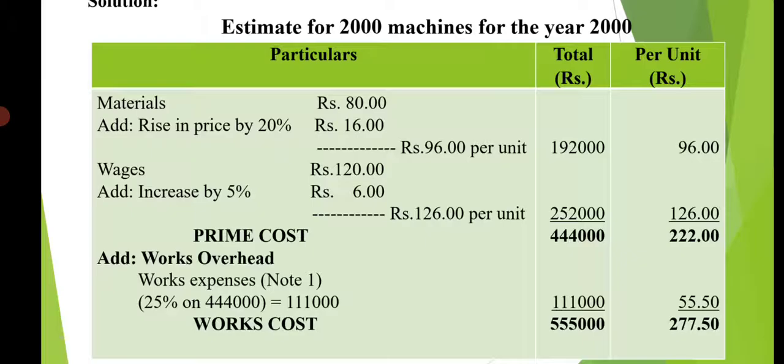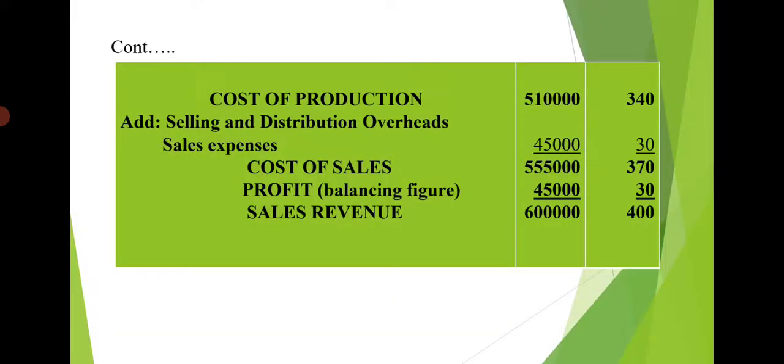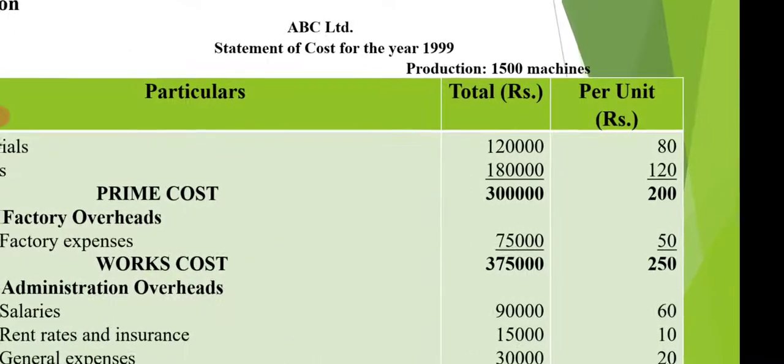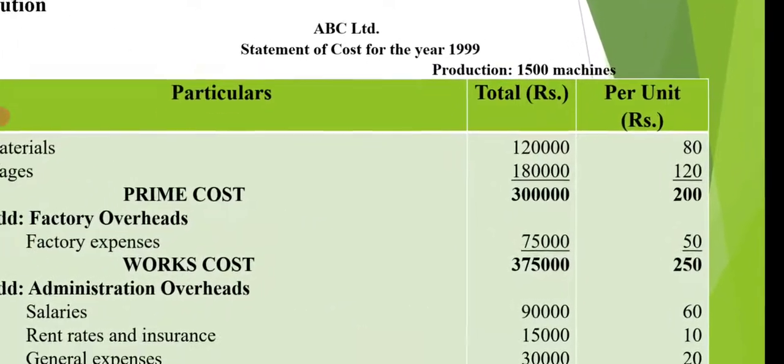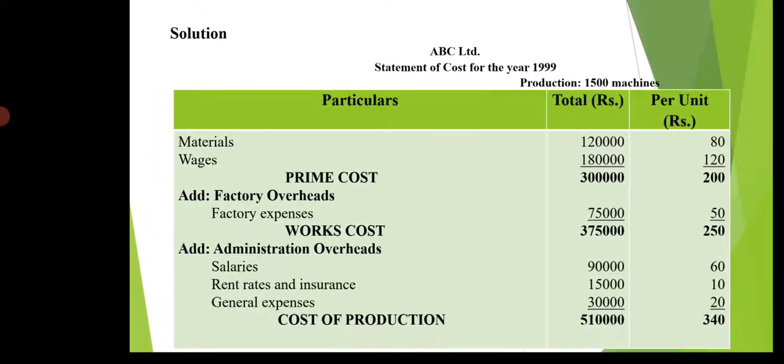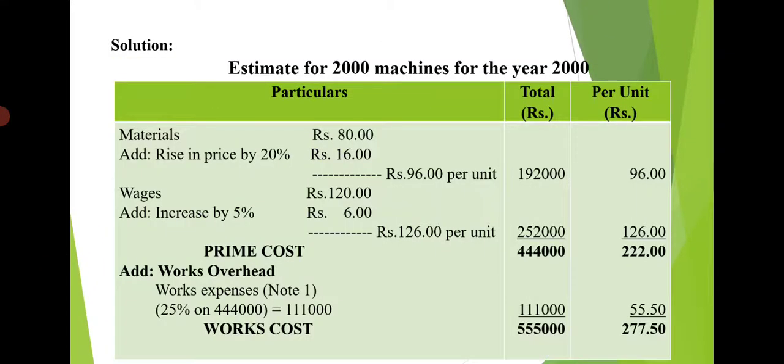That means if we increase the production material cost will increase. If we decrease the production, the material cost will decrease. So it is a variable cost. So likewise wages also are variable cost. So we have to take all the variable cost per unit. So for that per unit we have to make additions and deductions. So per unit cost, as we have calculated earlier, per unit material cost is 80. So see here 80 per unit. So 80 per unit is the material cost.